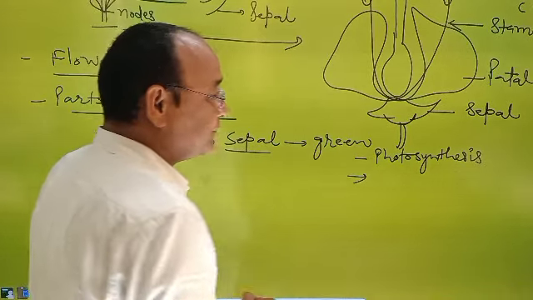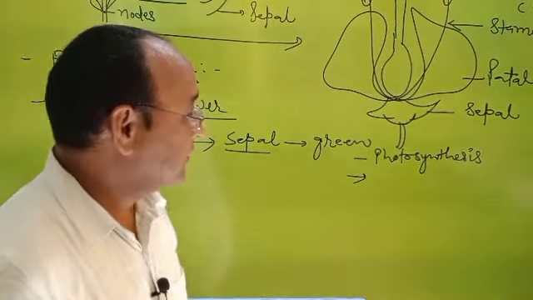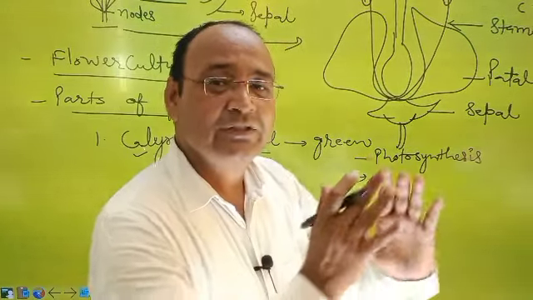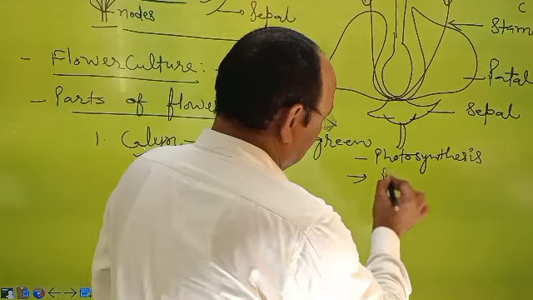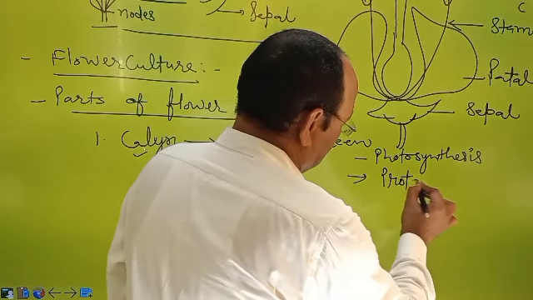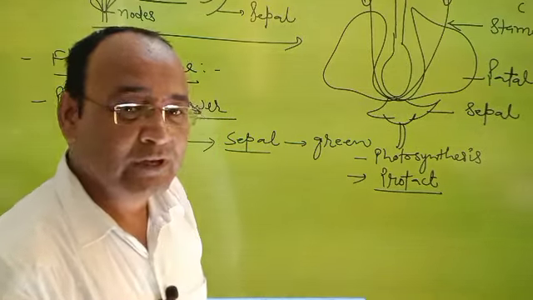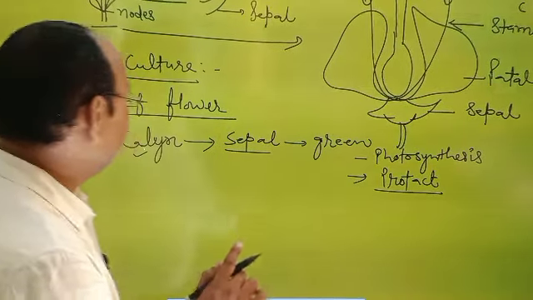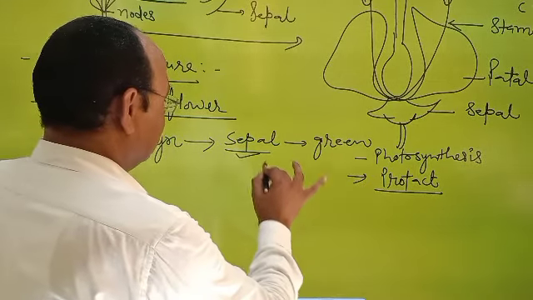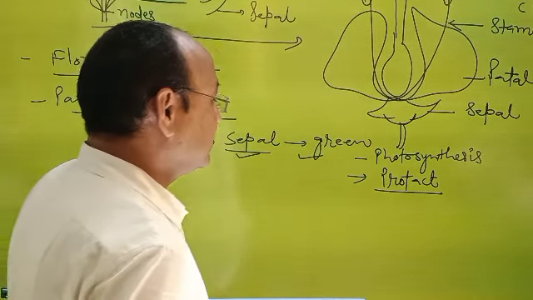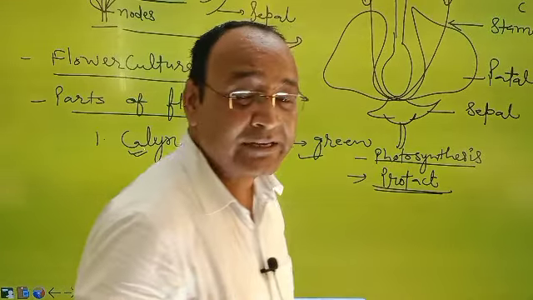What is the second function? Especially in the bud stage, the outermost layer is sepal. So sepals protect the flower in the bud stage. I repeat, what is calyx? It is a group of sepals and generally sepals are green. So they help in photosynthesis and protect the flower in the bud stage.